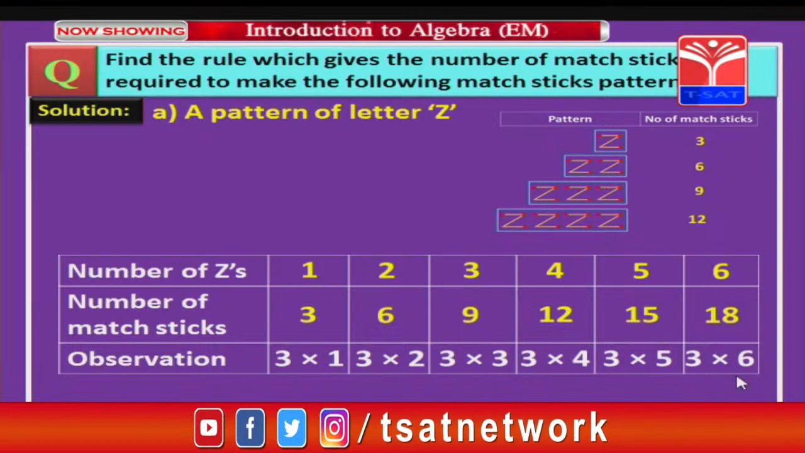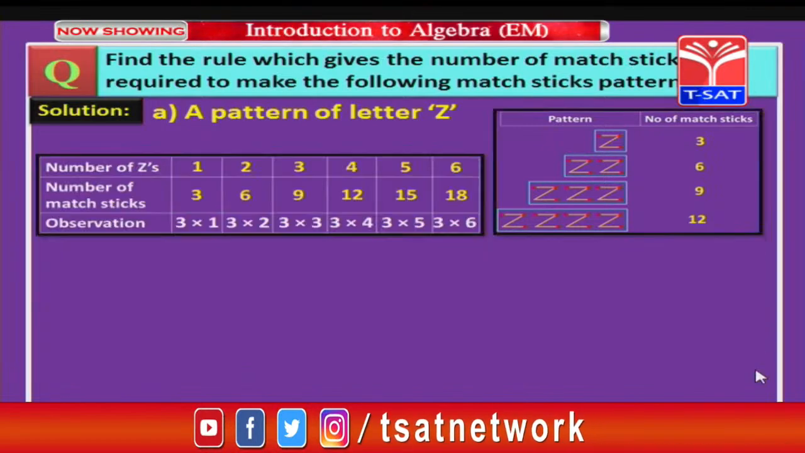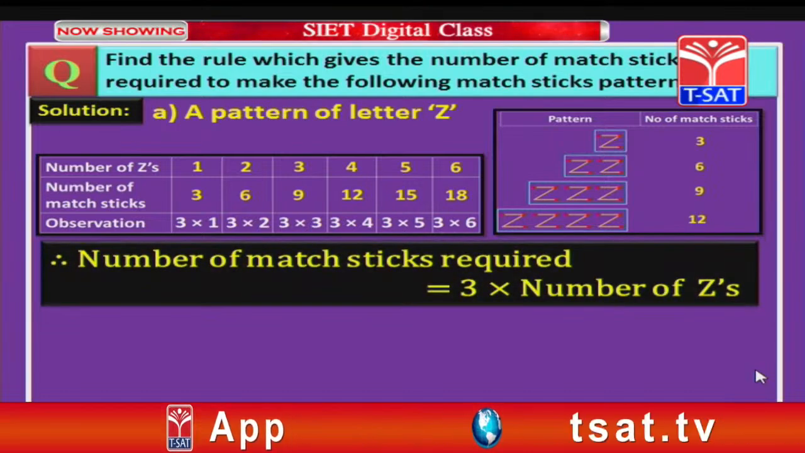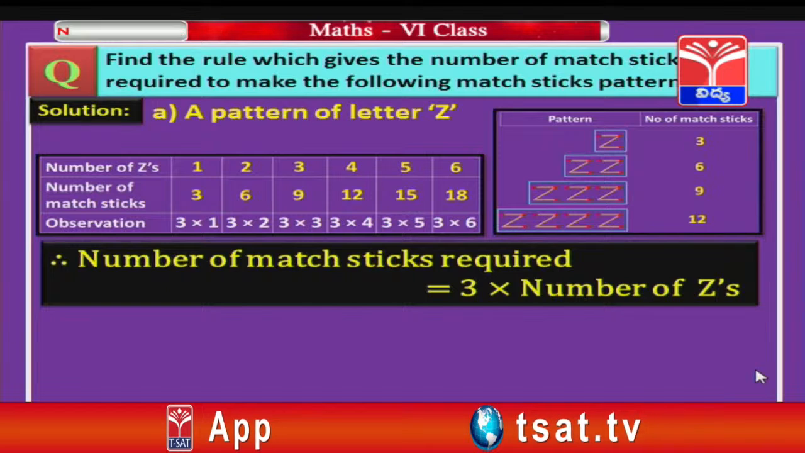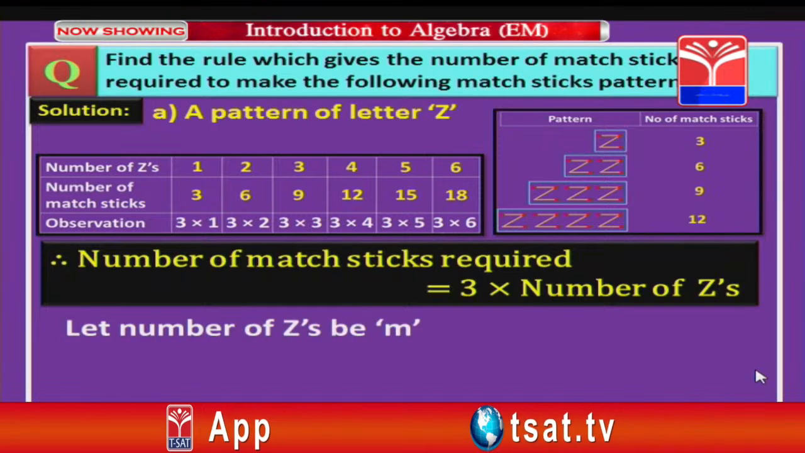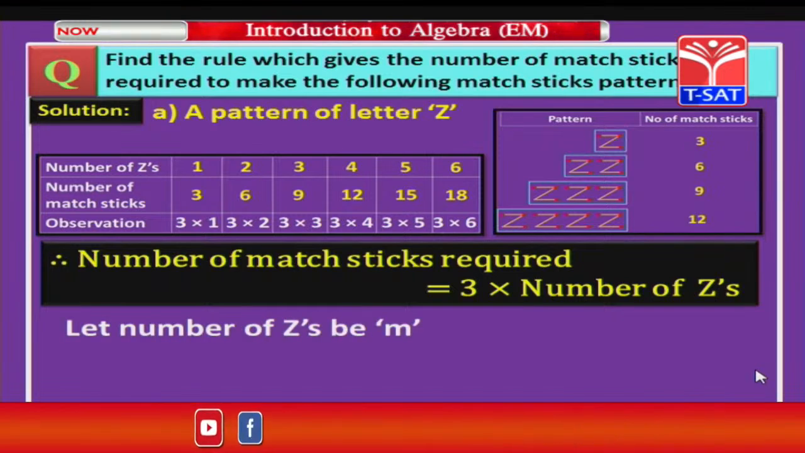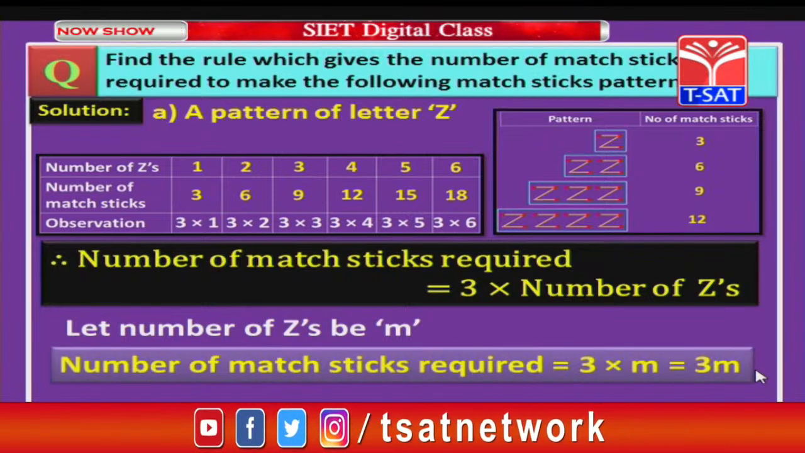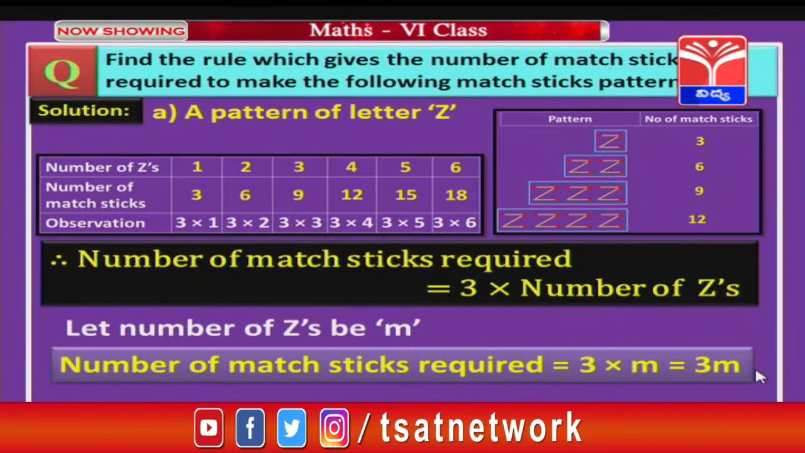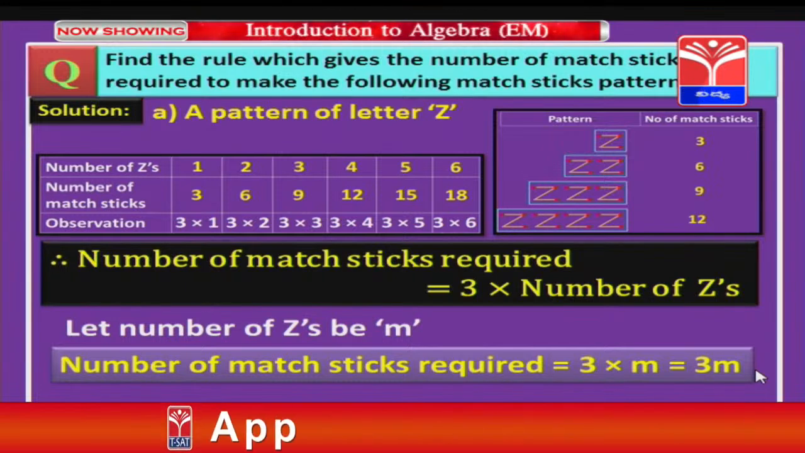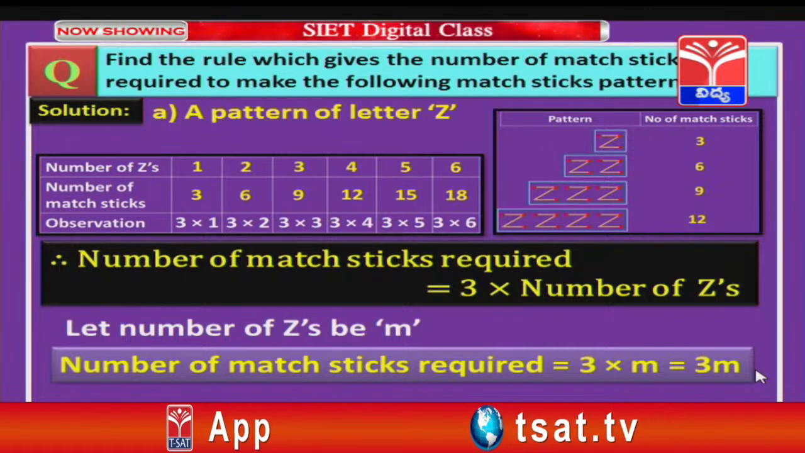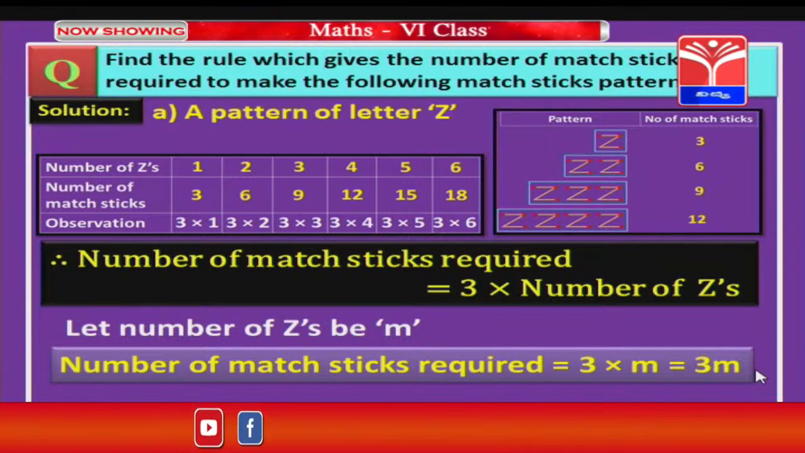So when we have 6, I am writing 3 into 6. Then what can we conclude from this, children? Yes, the number of matrices required is 3 into the number of z's. Now let us assume the number of z's as m, where m is a variable. So the number of matrices required is 3 times m, that is 3m. So this is the rule for the first pattern Z. Okay, children, now using this you can find the number of matrices for any number of z's.